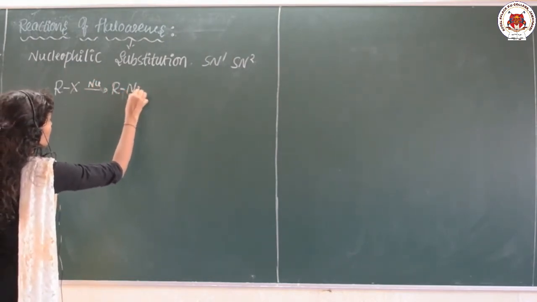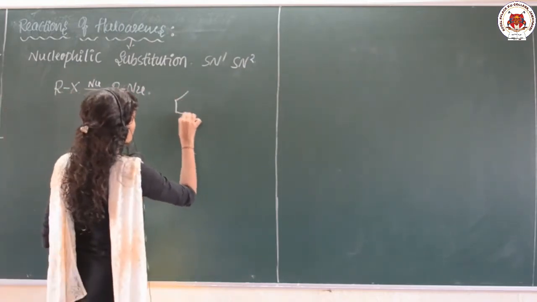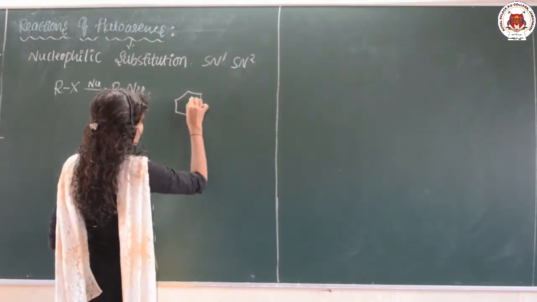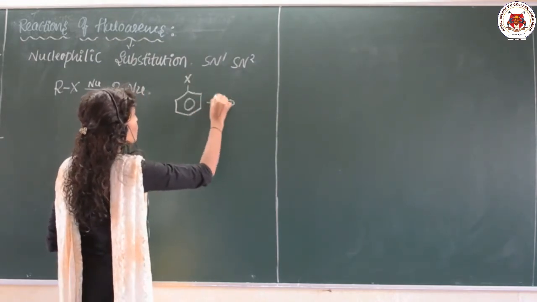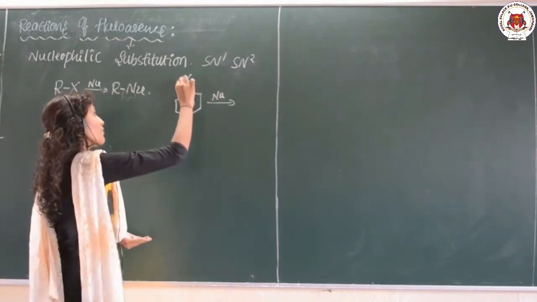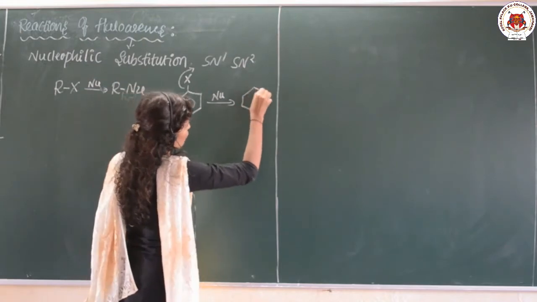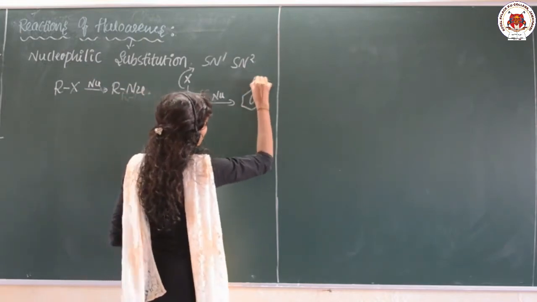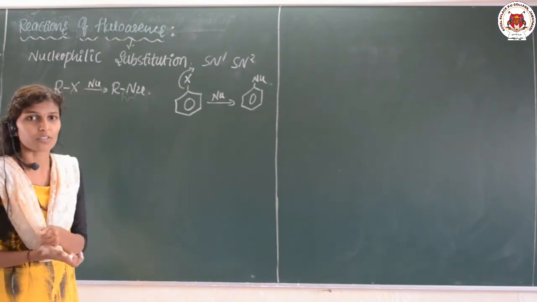Suppose I want to talk about the haloarene. If I want to go for nucleophilic substitution, the leaving group has to leave while the nucleophile must get attached. So like this we want to get a product, but is this reaction actually possible or not?